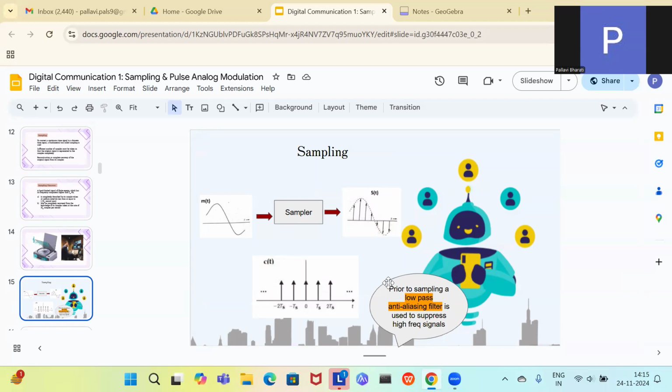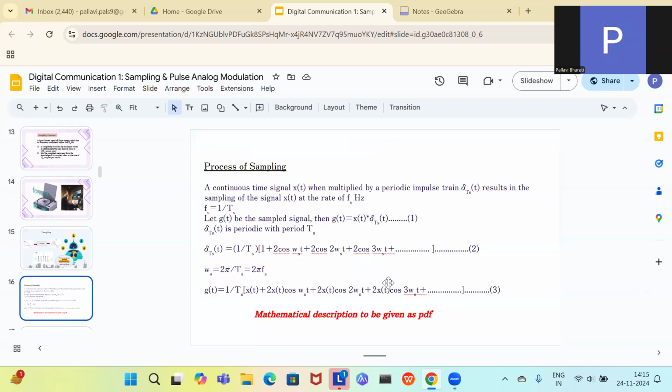To make the signal band limited, we use this low-pass anti-aliasing filter so that the higher frequency components of the signal are filtered out, or suppressed. Now, the process of sampling is that you are multiplying the continuous time signal with a periodic impulse train.